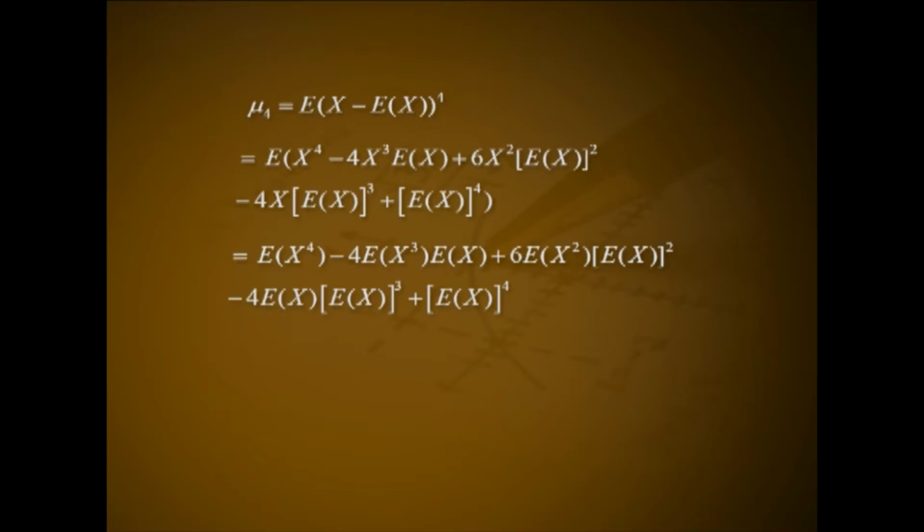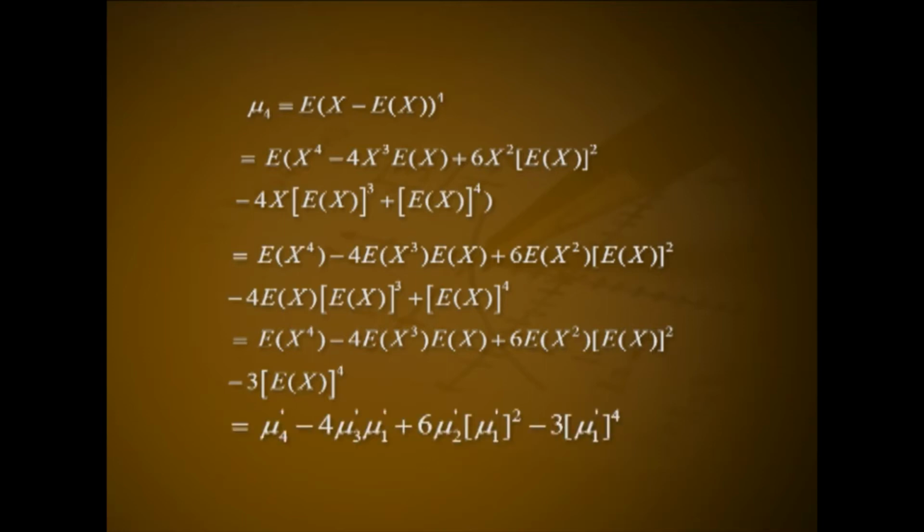That is equal to expectation of x raised to 4 minus 4 expectation of x cube into expectation of x plus 6 expectation of x square into (expectation of x) whole square minus 4 expectation of x into (expectation of x) whole cube plus (expectation of x) whole raised to 4. That is expectation of x raised to 4 minus 4 times expectation of x cube into expectation of x plus 6 times expectation of x square into (expectation of x) whole square minus 3 times (expectation of x) whole raised to 4. That is mu 4 dash minus 4 times mu 3 dash mu 1 dash plus 6 times mu 2 dash into mu 1 dash the square minus 3 times mu 1 dash raised to 4.